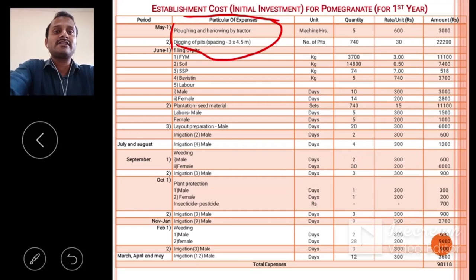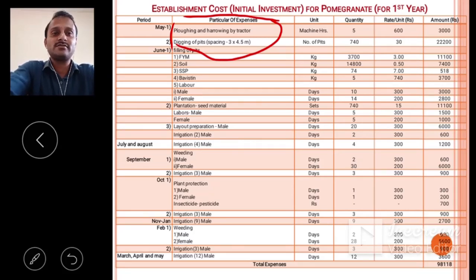Then in the month of June, we fill these pits with FYM, soil, SSP, and Bavistin, and for filling the pits we need male and female laborers. After filling the pits, we need the plantation, and for plantation we require planting material and male and female laborers.